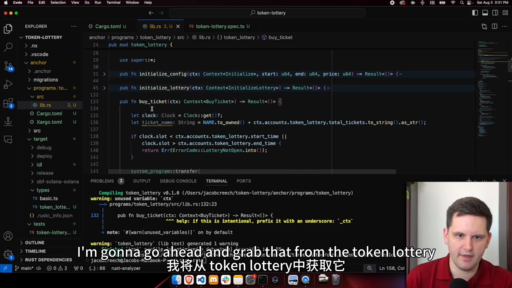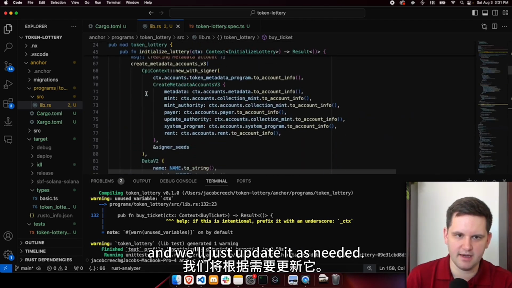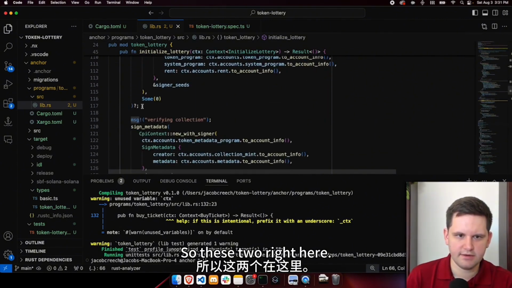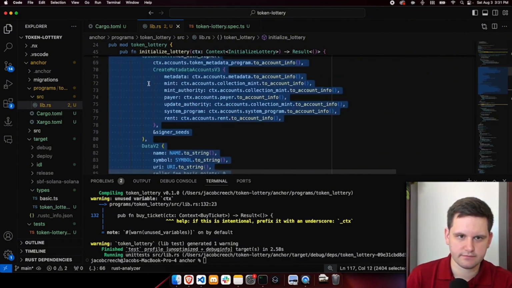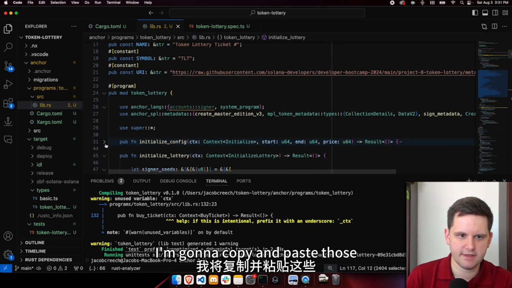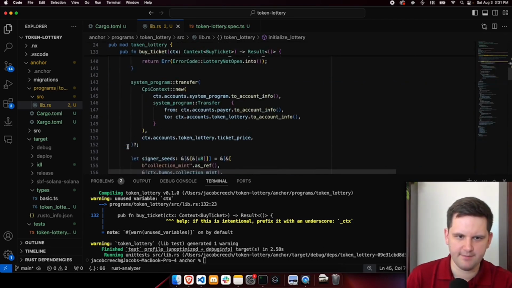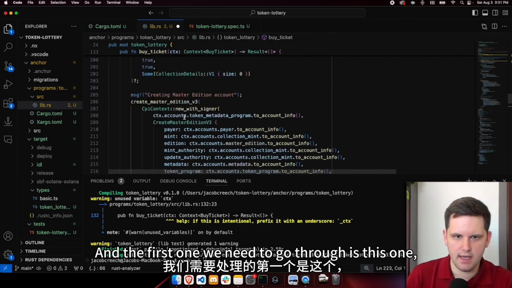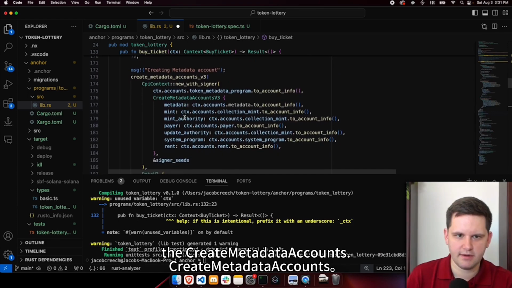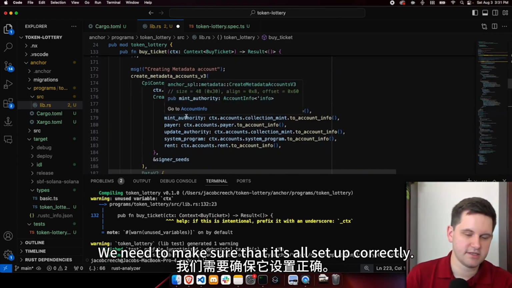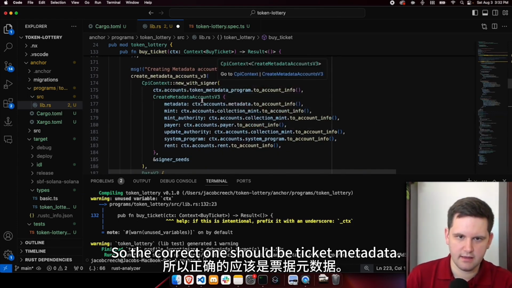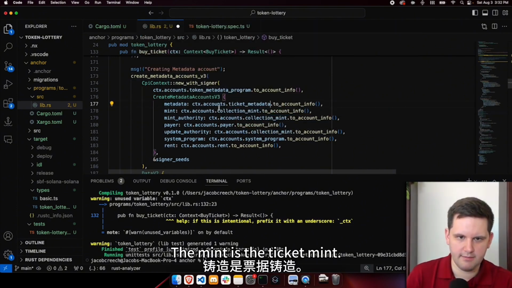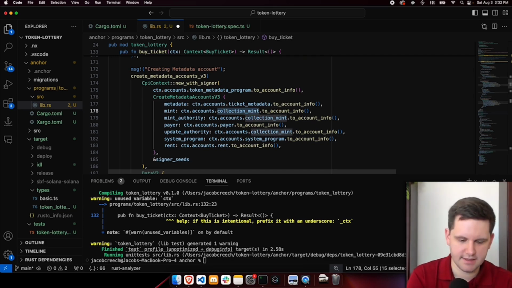I'm going to go ahead and grab that from the token lottery and we'll just update it as needed. So these two right here, I'm going to copy and paste those just to save us a lot of time. All right. The first one we need to go through is the create metadata accounts. We need to make sure that it's all set up correctly. So the correct one should be ticket metadata. The mint is the ticket mint.